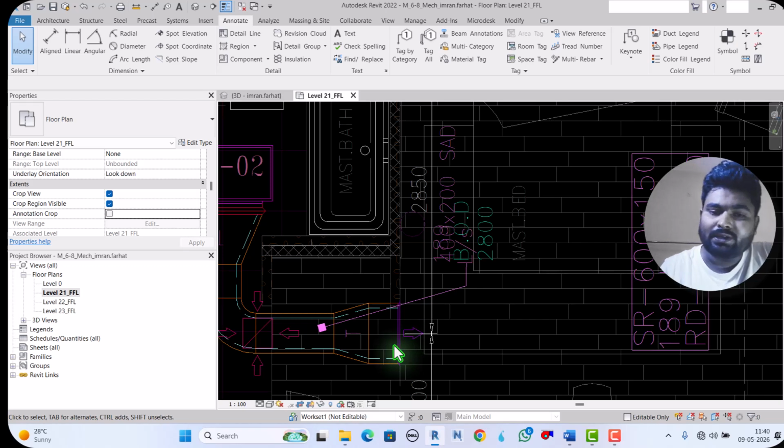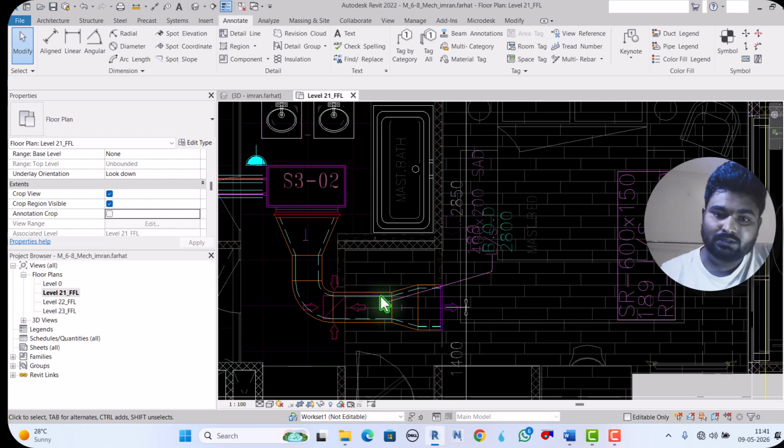I already explained and made one video on the difference between grills, registers, diffusers, and disc type diffusers. And we use high velocity diffusers at airports. So I already explained. If you have not watched, I request you to watch that video. And the return diffuser is 300 into 300. See, this is 300 by 300.